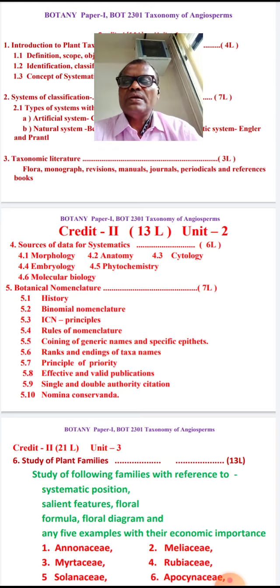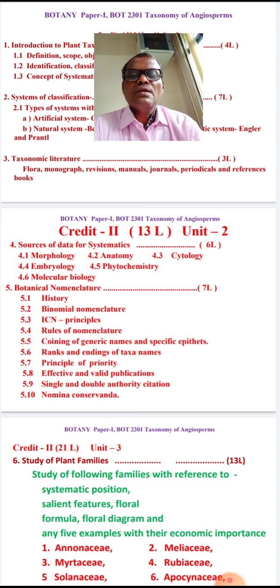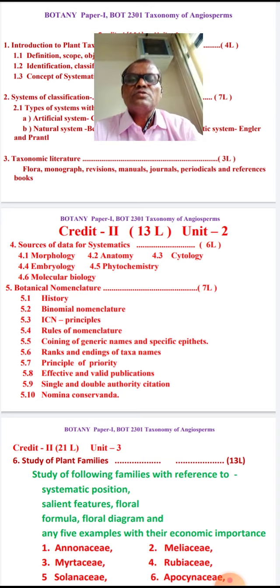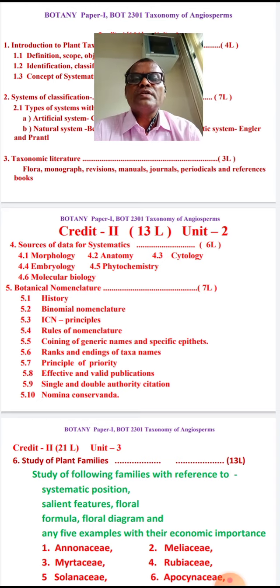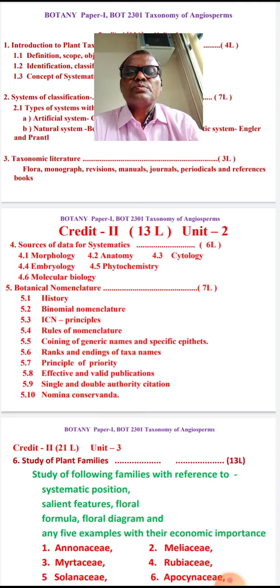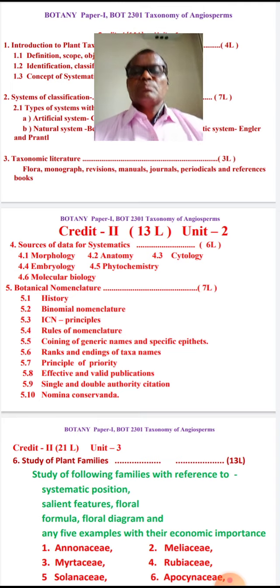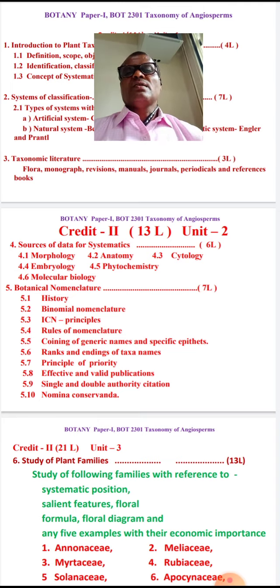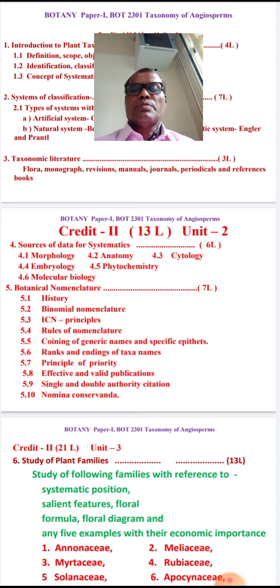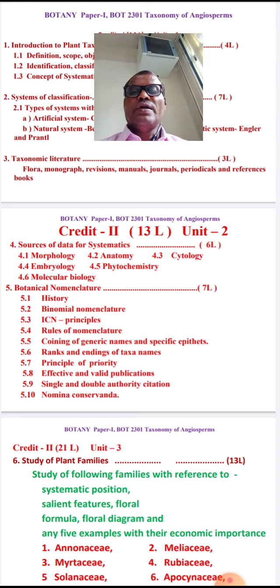Effective and valid publication. Publication, that is, all over the world other scientists should also know what is new and what is old. So it is called publication, and it is published in monthly bulletins, like our daily bulletins, like this.